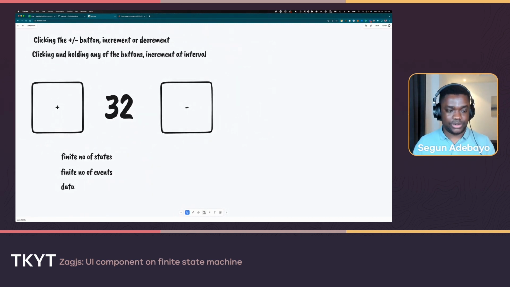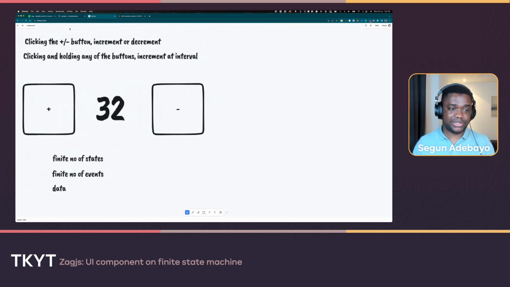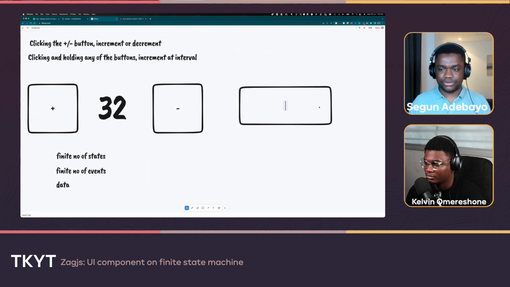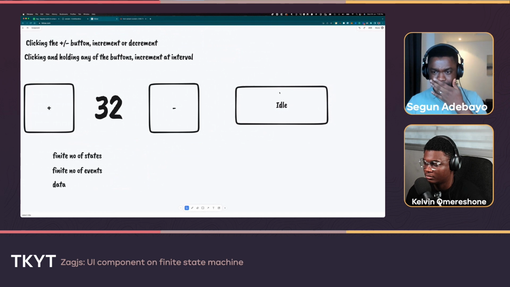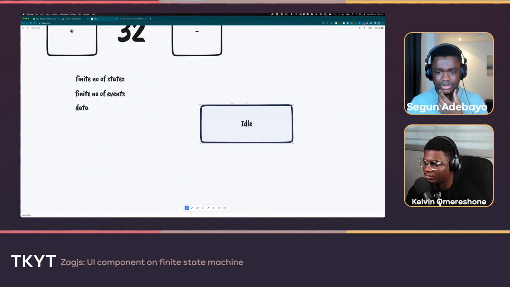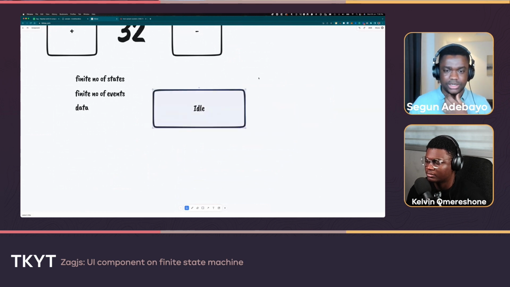So we saw different states show up the other time, right? We'll say that when this is on its own without any interaction, the machine is in the idle state, which means you're not interacting with this machine at all. It's just idle. Then there are a couple more states we could think about.